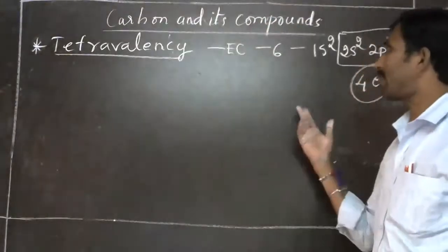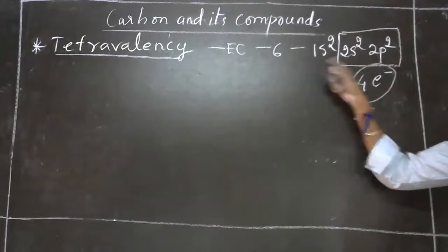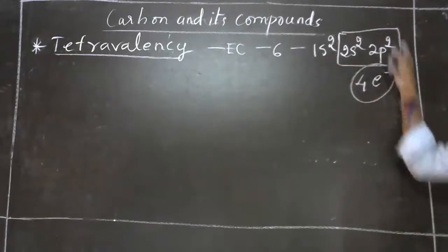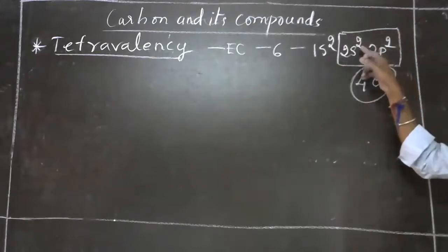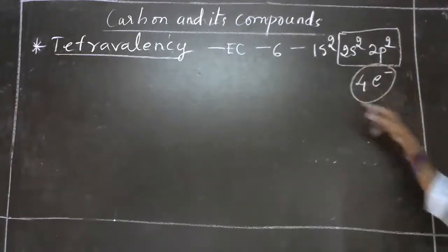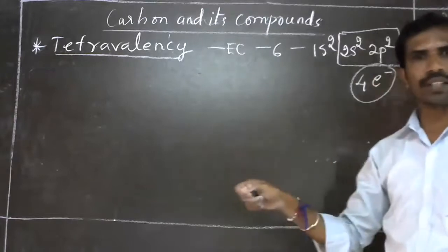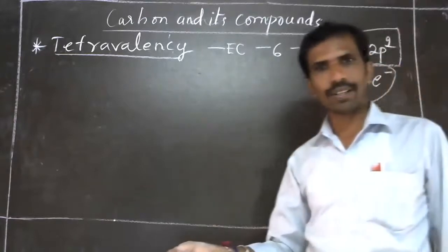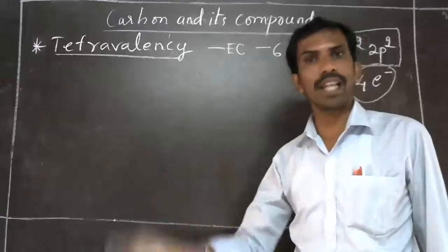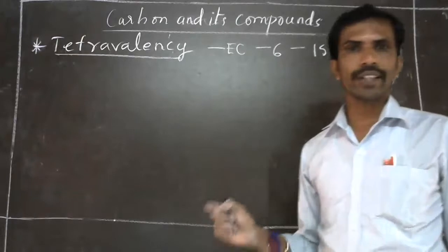The electronic configuration of carbon is 1s2, 2s2, 2p2. In the outermost shell, it has 4 valence electrons, but it cannot donate 4 electrons or gain 4 electrons from another element to become stable, or to get an octet configuration.